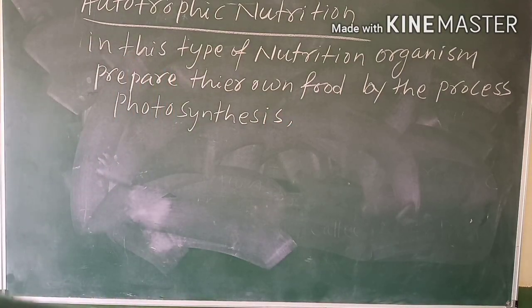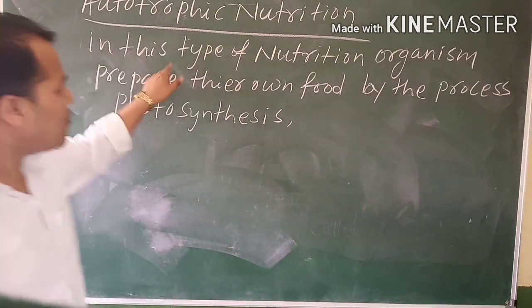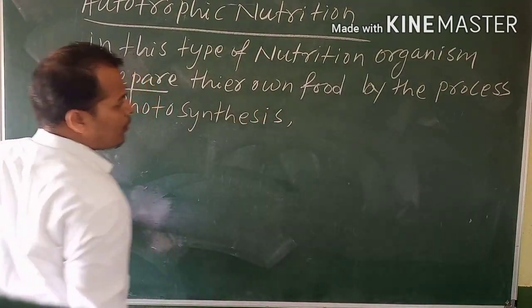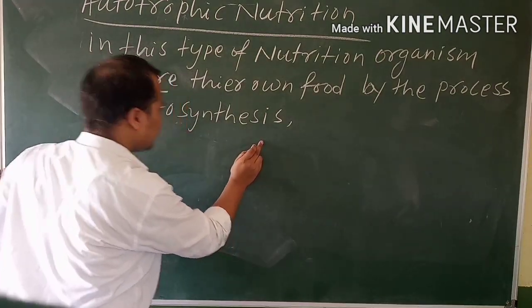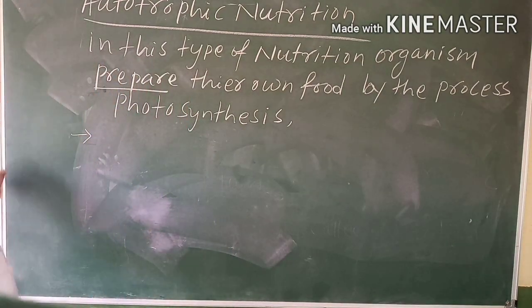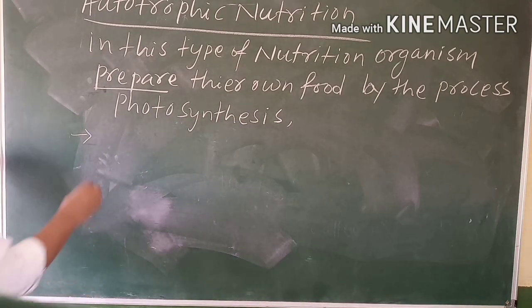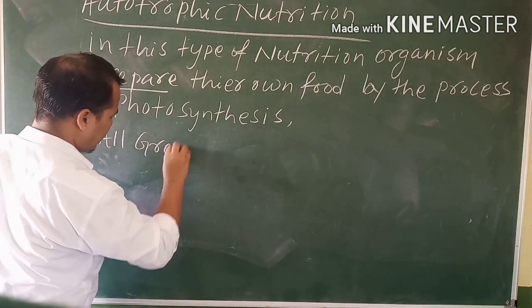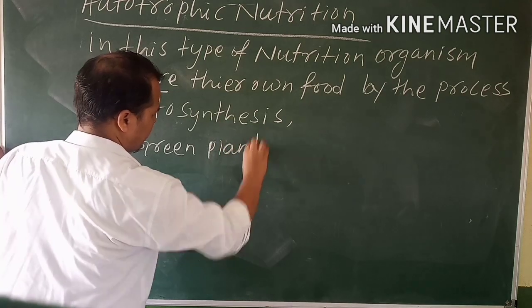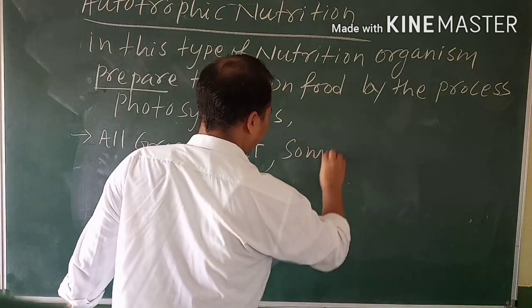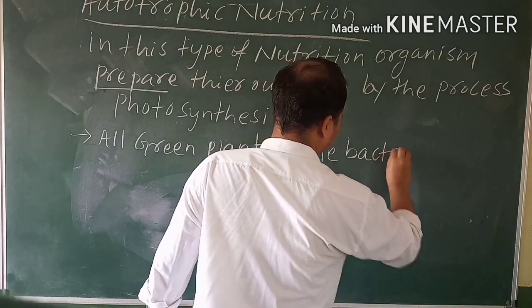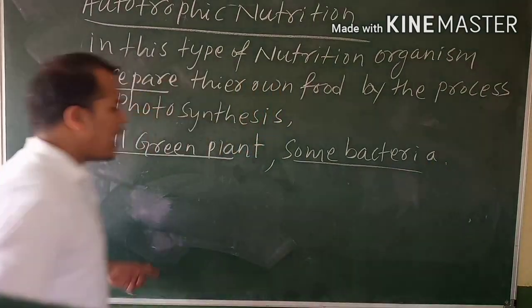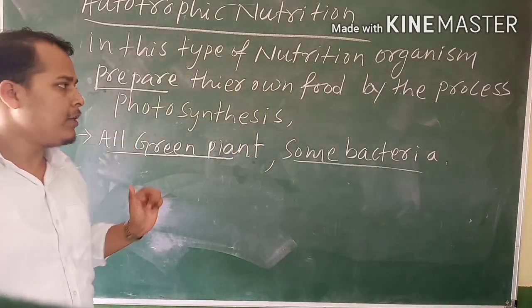Example: all green plants and some bacteria come under autotrophic nutrition.